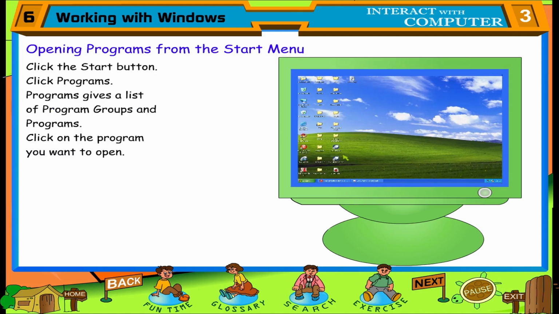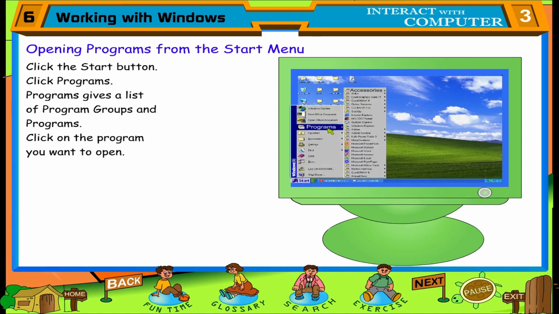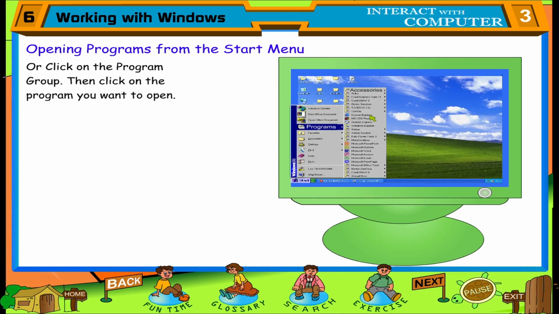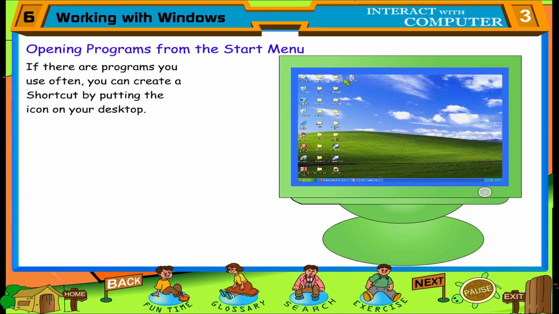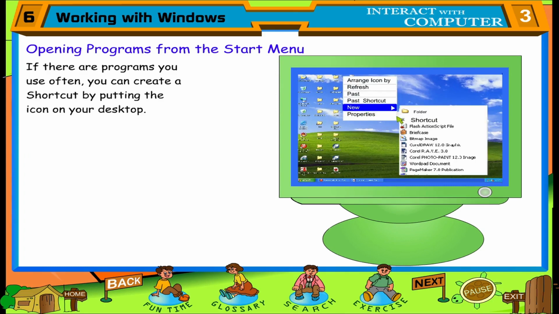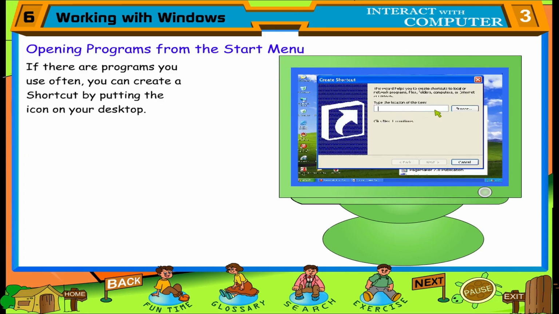Click the Start button. Click Programs. Programs gives a list of program groups and programs. Click on the program you want to open. Or click on the program group. Then click on the program you want to open. If there are programs you use often, you can create a shortcut by putting the icon on your desktop.